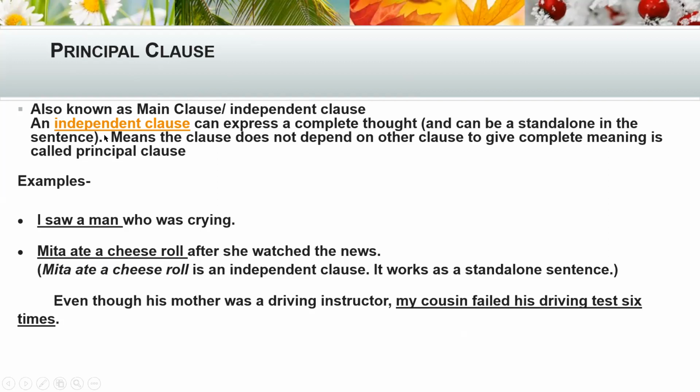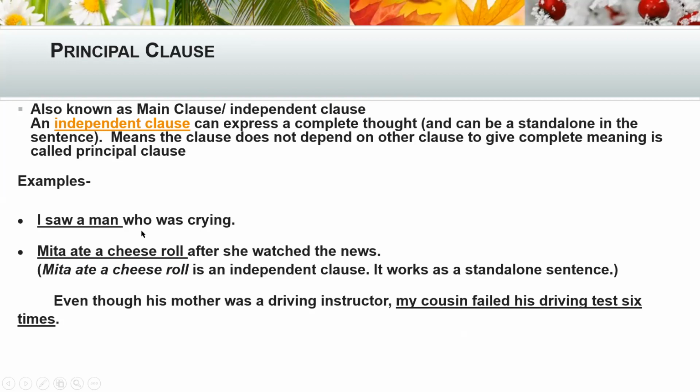Means only this clause can be a sentence. So another idea we got here: sometimes a clause can be a sentence if it is giving complete thought. Okay, means the clause does not depend on other clause. This principal clause does not depend upon other clause to give complete meaning. Okay, let's see some examples.